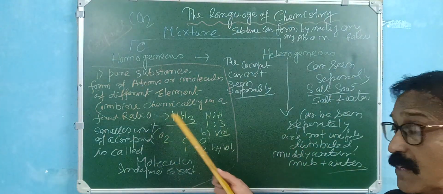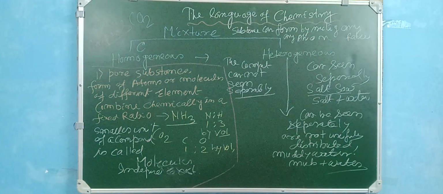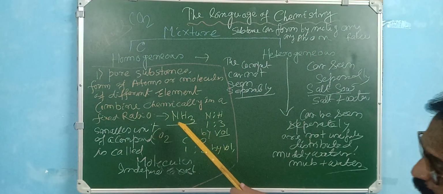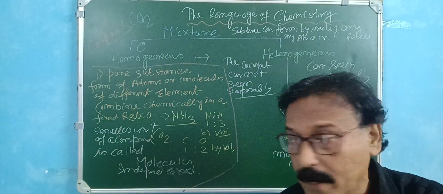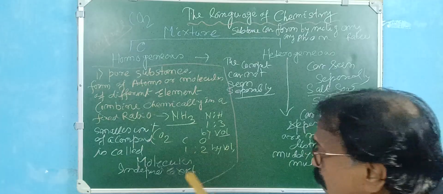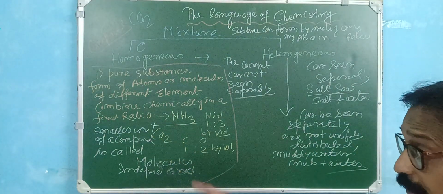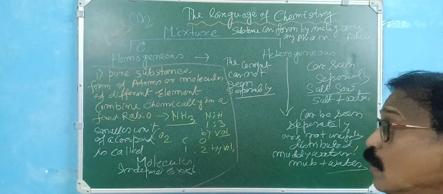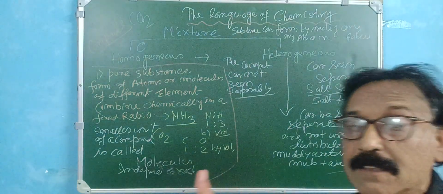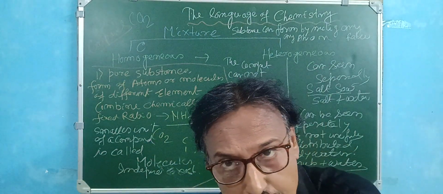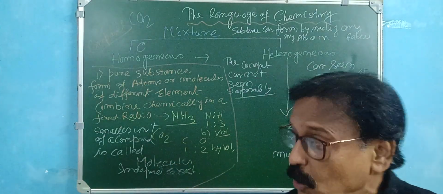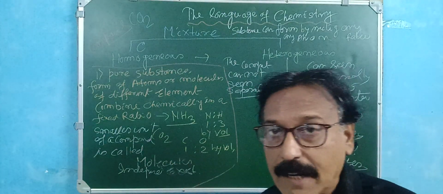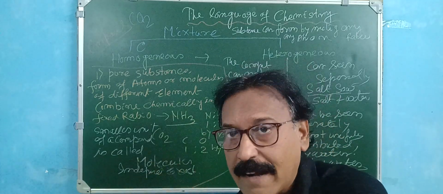So by volume this is 1:3, and by mass also it is fixed. In the case of CO2, carbon is 1 and oxygen is 2, so 1:2 by volume. By mass it is a separate thing: carbon is 12 and oxygen is 16 into 2, which is 32. So the ratio is 12:32.